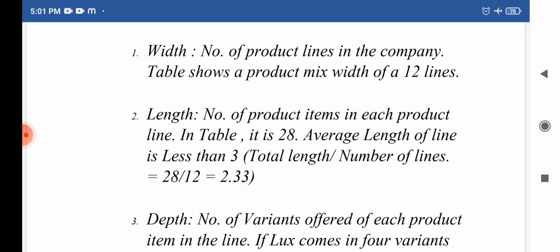Okay, and the average length of a line is less than 3, which means that in each line there are less than 3 products. So the total length of the product of HUL is how much? 28.